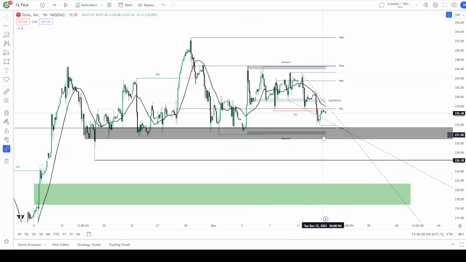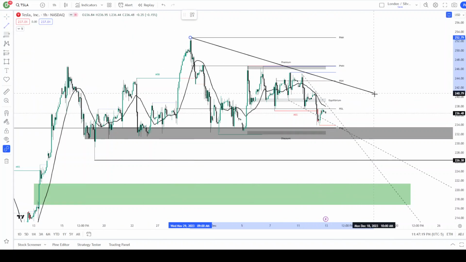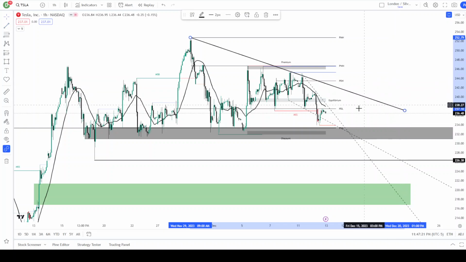So there's a lot of things that we need to get through if the bears are going to run this down to 226. Now on the upside, there's much less to overcome. You can also see on the 21 SMA, we've got that moving average to turn down, and now it is trending down as well. So you could also draw a trend line.